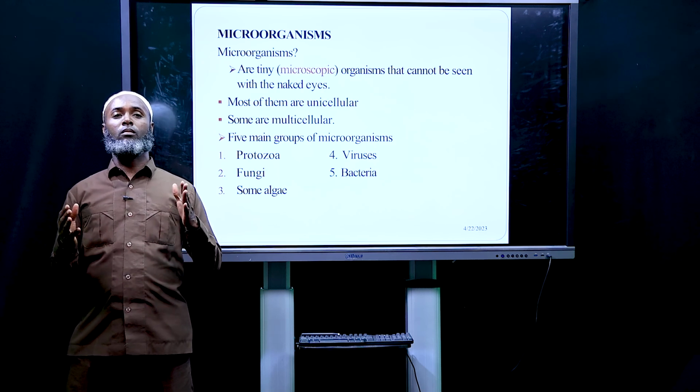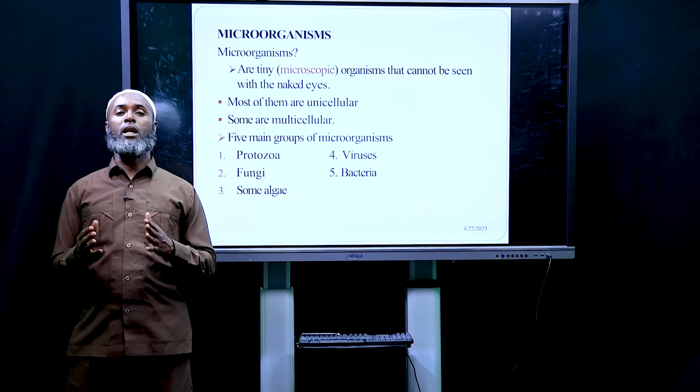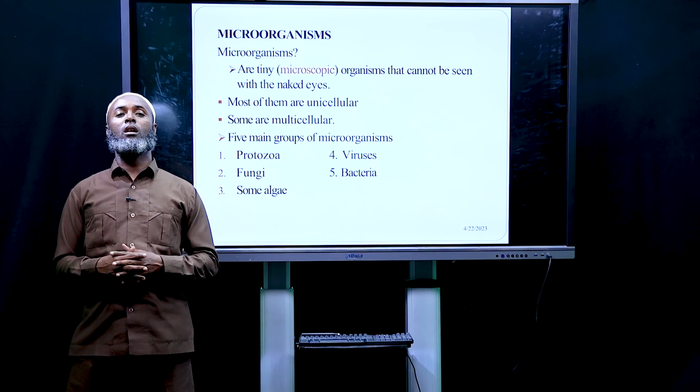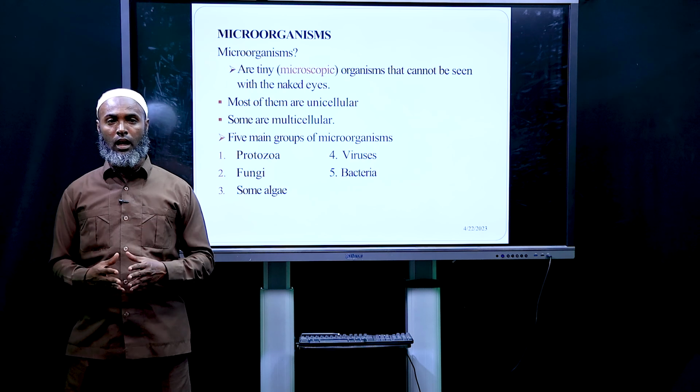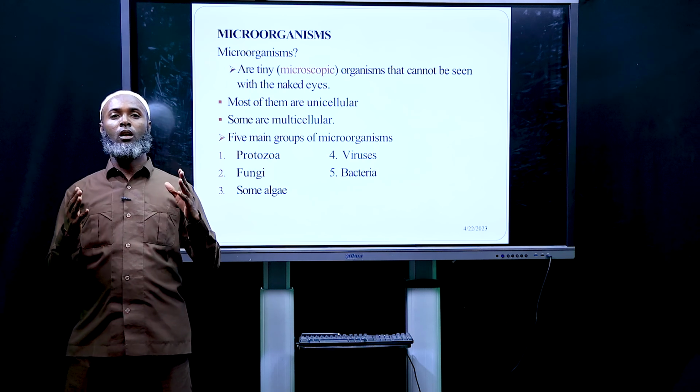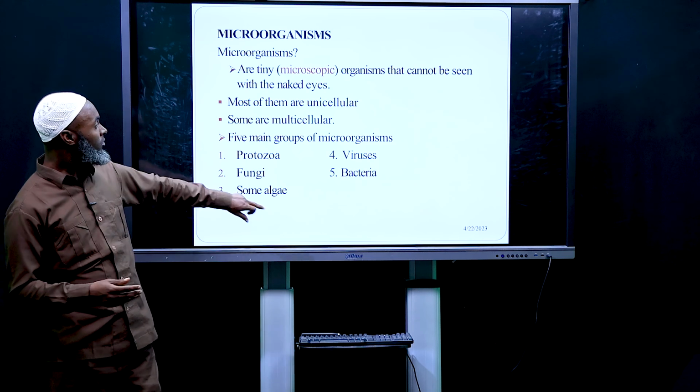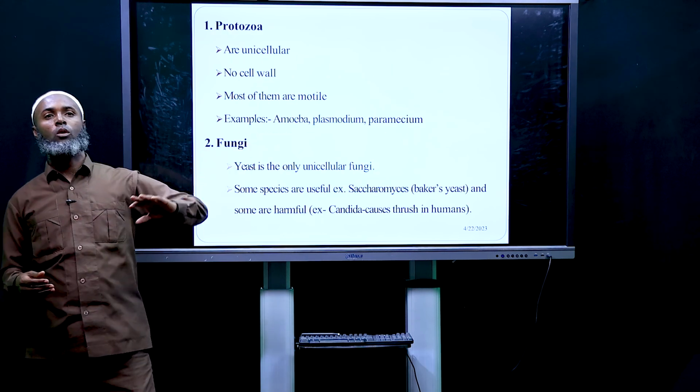There are 5 main groups of microorganisms such as protozoa, fungi, some algae, viruses, and bacteria. Let's see one by one.